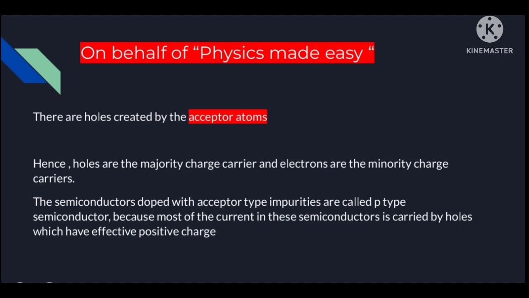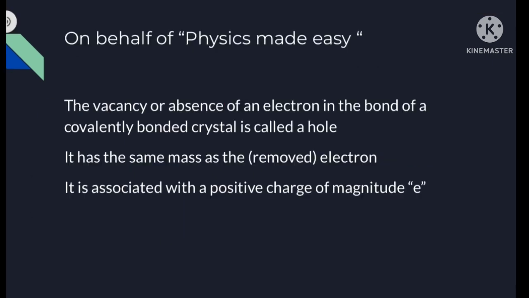Hence, holes are the majority charge carriers and electrons are the minority charge carriers. The semiconductors doped with acceptor type impurity are called p-type semiconductors. And why is this called an acceptor type impurity? Because each trivalent impurity atom accepts one electron from the valence band of the silicon. So it is known as acceptor impurity, and this semiconductor is known as a p-type semiconductor.